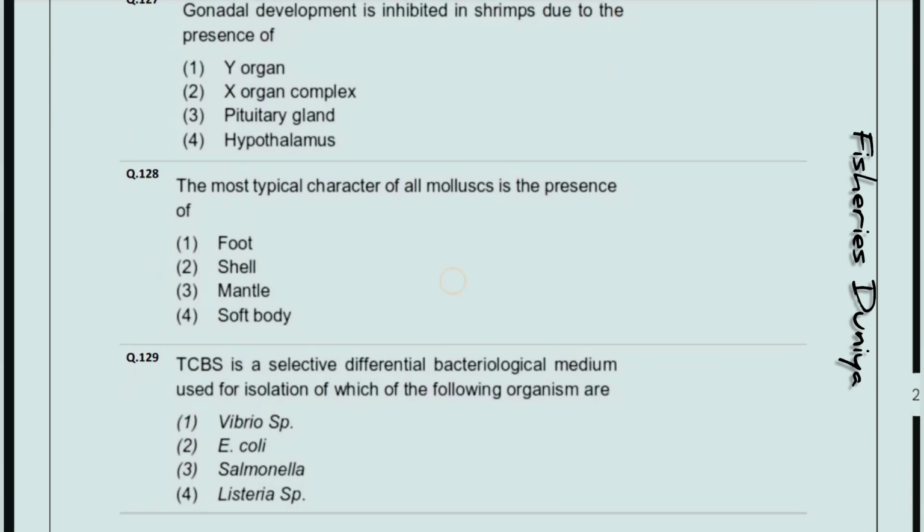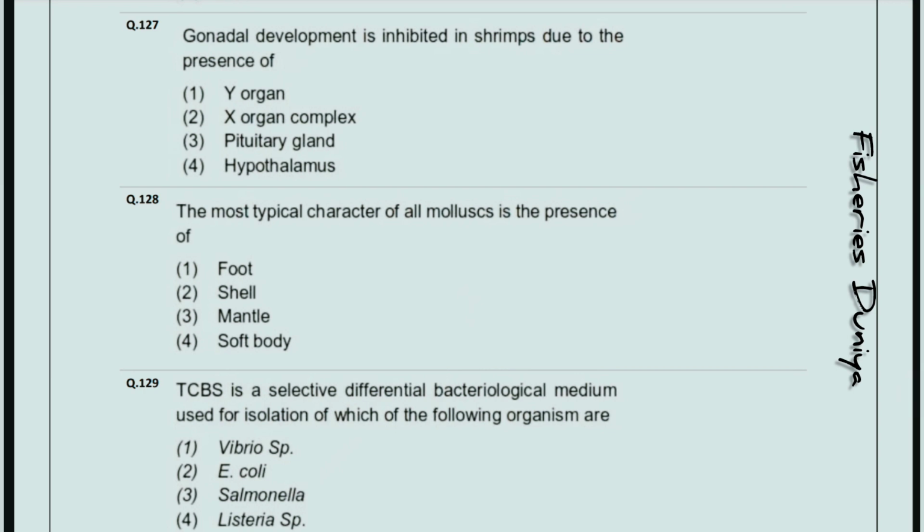Gonadal development is inhibited in shrimp due to the presence of. So the correct answer is option number 2, X organ complex. Next question, the most typical character of all mollusks is the presence of. So the correct answer is option number 3, mantle.